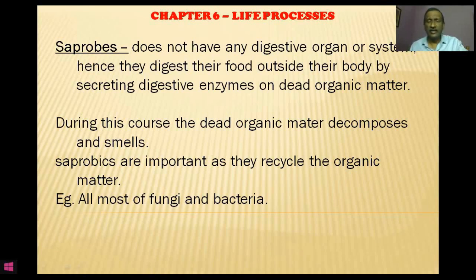So hence the name rotting organisms, saprobic organisms, given to them. Saprobic organisms actually got their name because of that peculiar nature of rotting the organic matter.